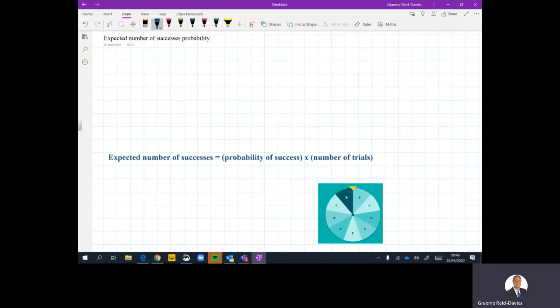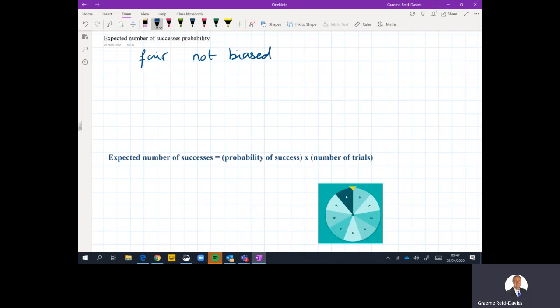We're now going to look at a part of probability which gives us a prediction of how often we think something will happen. We can't possibly know exactly how often it will happen, but as an example, if we have a fair coin, and when we say fair, we say it's not biased.